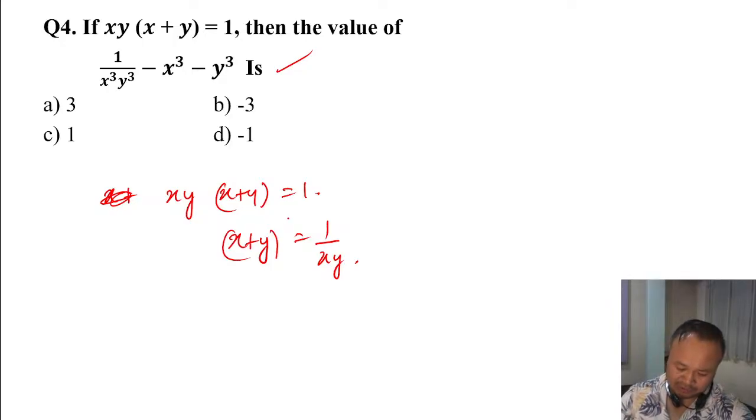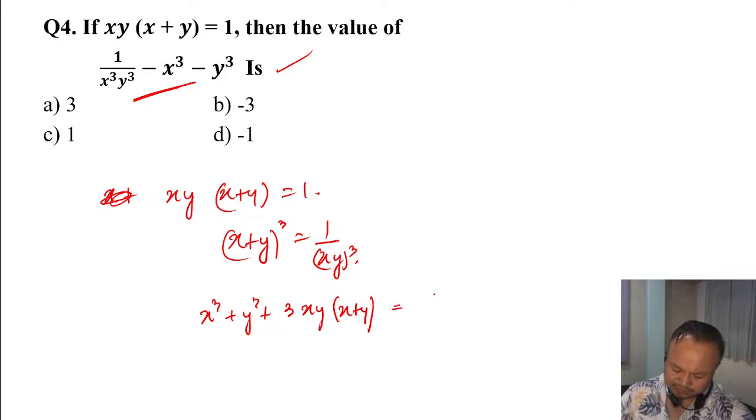If I cube both sides, whenever we have a plus b whole cube, it is a cube plus b cube plus thrice ab times a plus b, equal to 1 by xy whole cube.